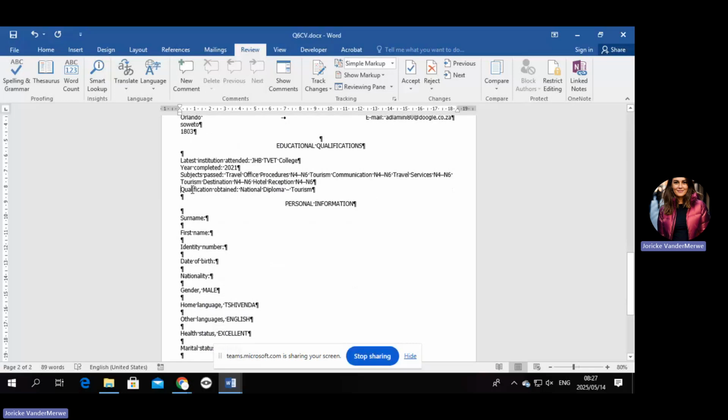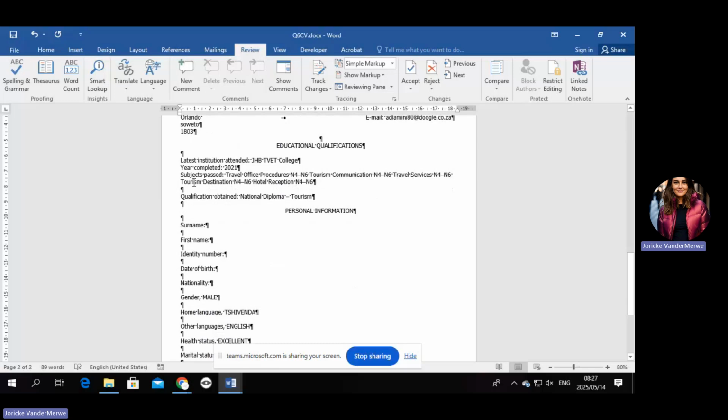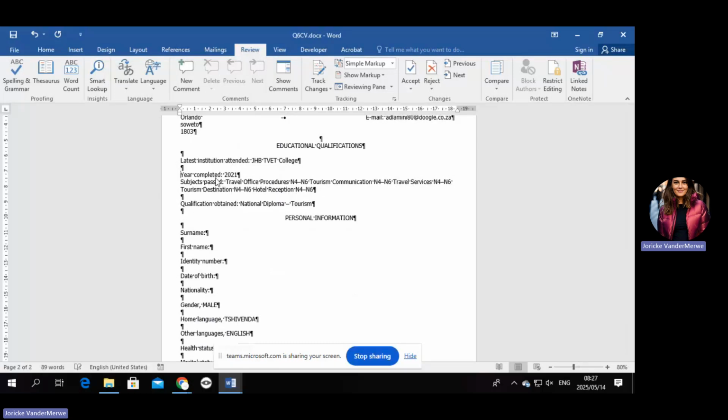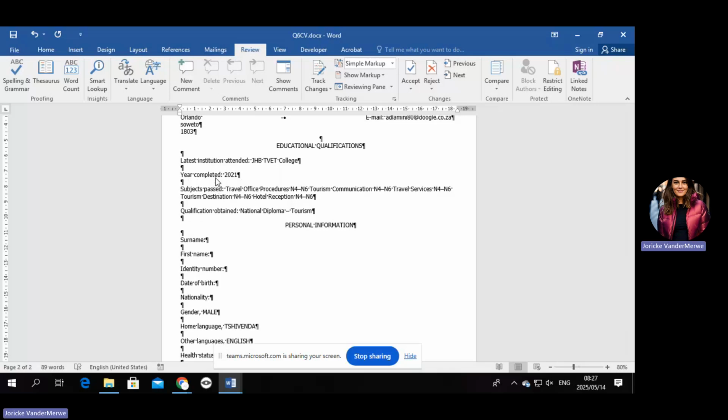Qualification obtained must also have a space at the top and at the bottom of it. Year completed must also have a space. Latest must also have a space. So, and then, yeah, the other things we will do later on with the bullets. Okay, so there's a lot of spaces that you had to put in. Must say this is kind of a weird one. I haven't seen it like this before, but we have to be prepared for everything.